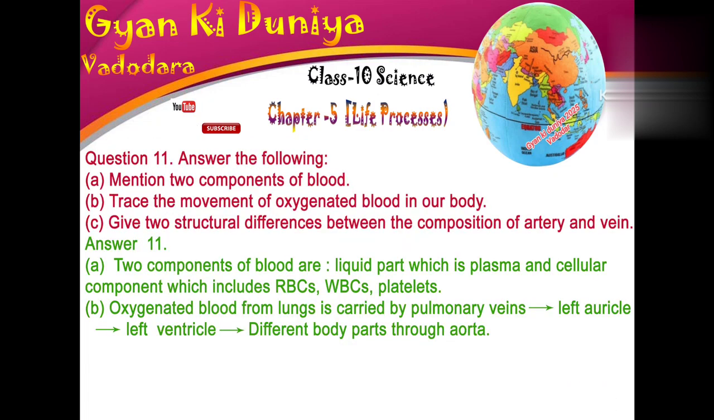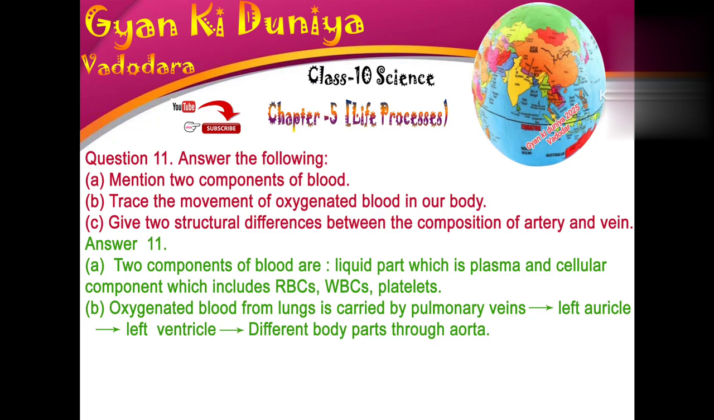Question 11. Answer the following. A. Mention two components of blood. B. Trace the movement of oxygenated blood in our body. C. Give two structural differences between the composition of artery and vein.